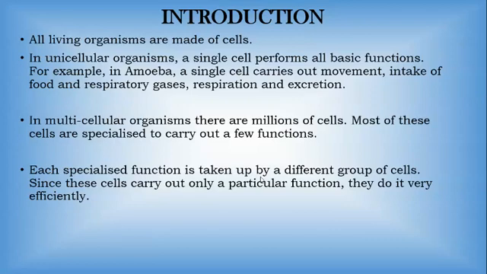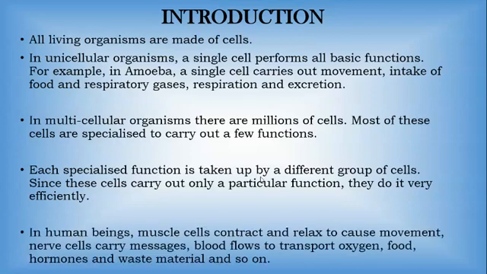Now see, when cells combine together, a group of cells carries out only a particular function. A group of cells will carry out respiration, a group of cells will carry out digestion. They have their own particular function and they do it very promptly and efficiently. In human beings, muscle cells contract and relax to cause movement. Nerve cells carry messages. Blood flows to transport oxygen, food, hormones, waste material, and so on.